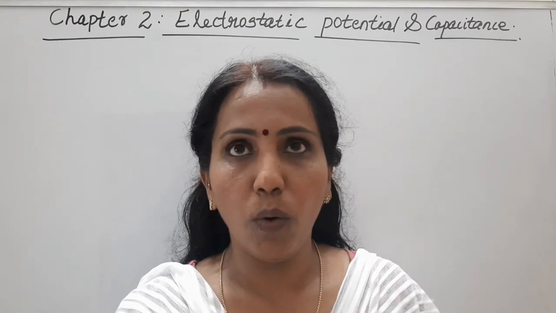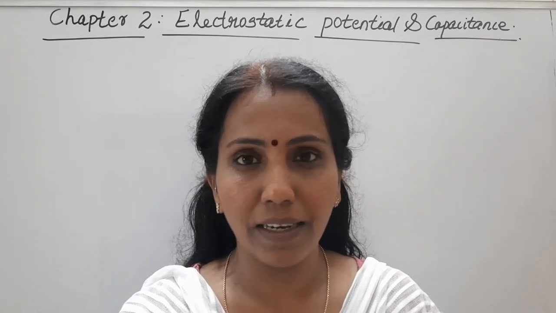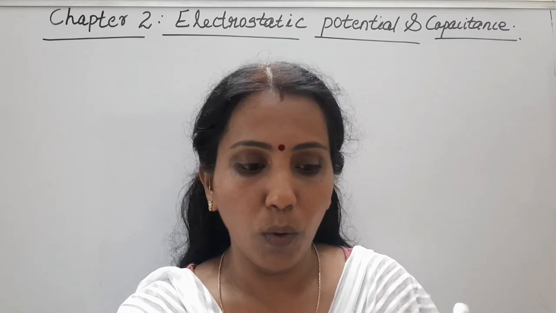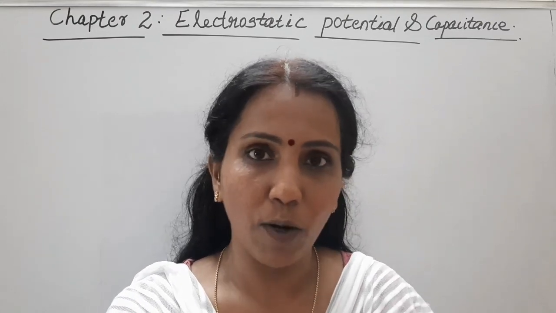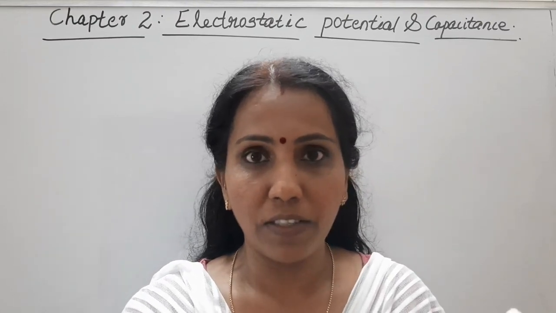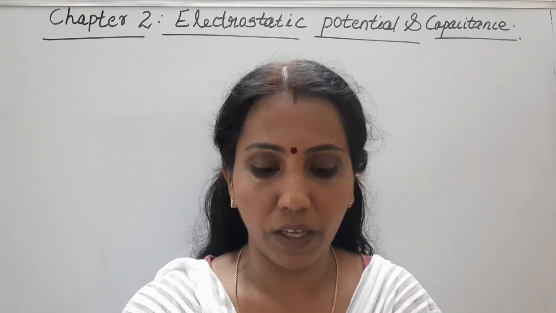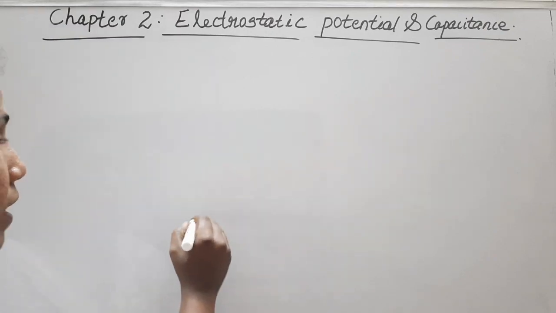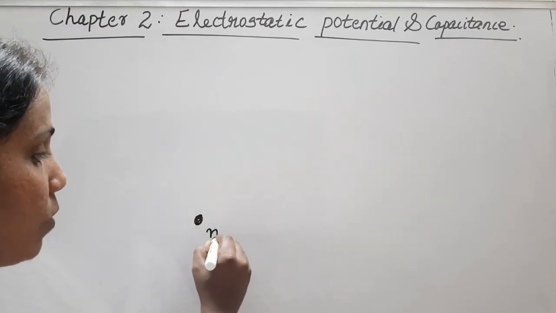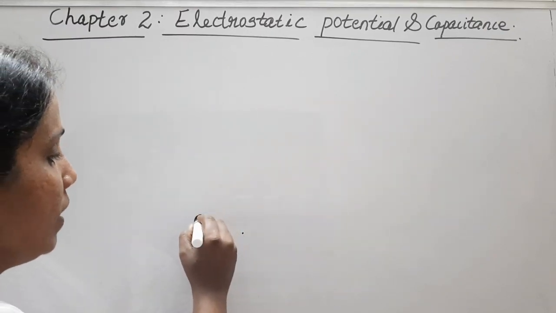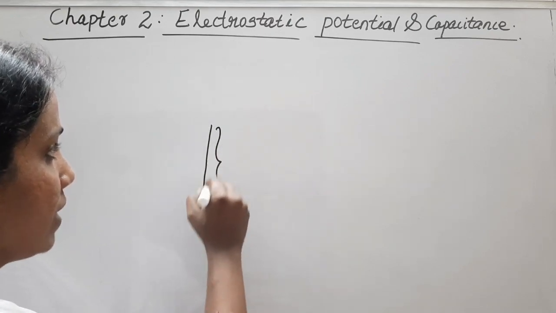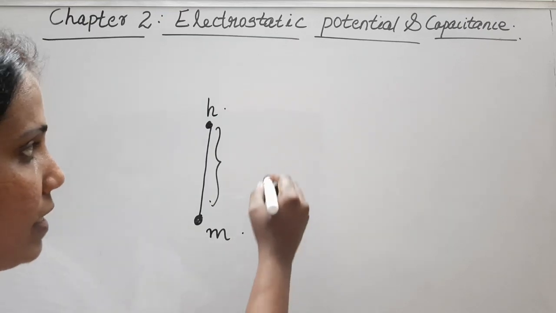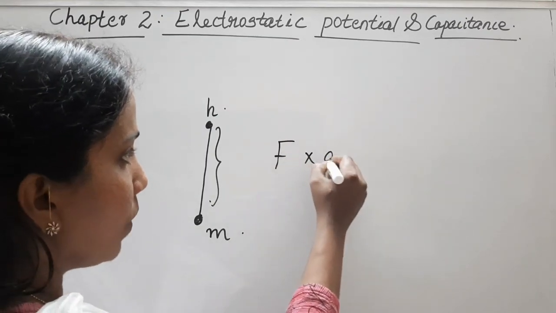Okay, so what do you mean by that? I will say what we discussed last year. In order to lift an object, a body of mass m, through a height h, the work done is force into displacement.